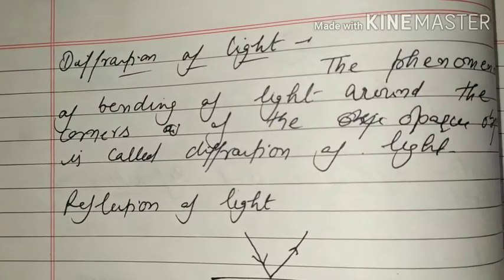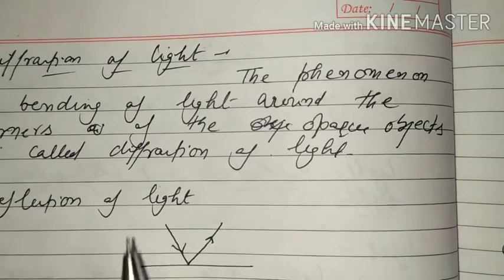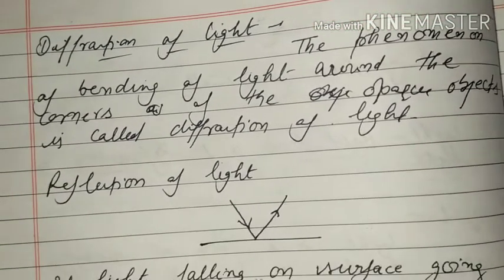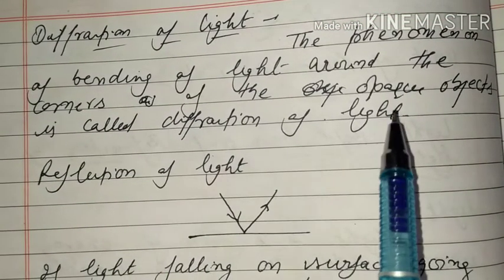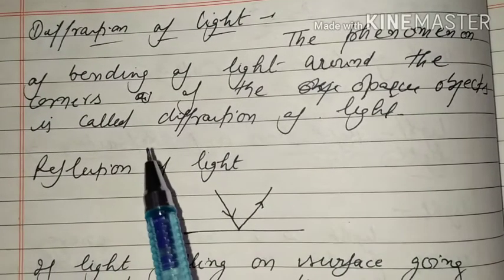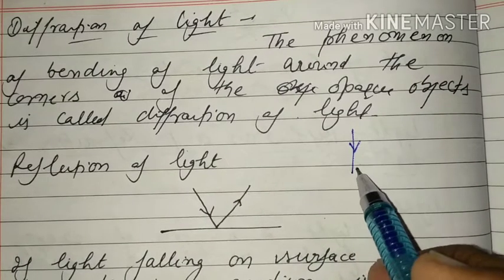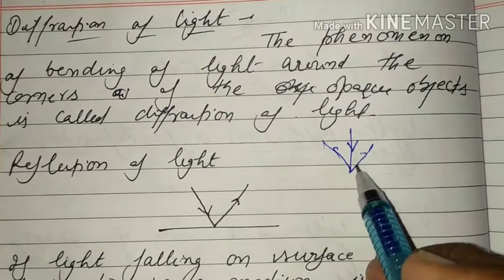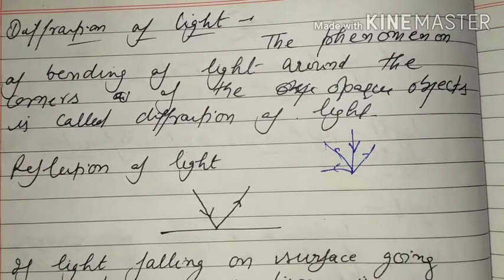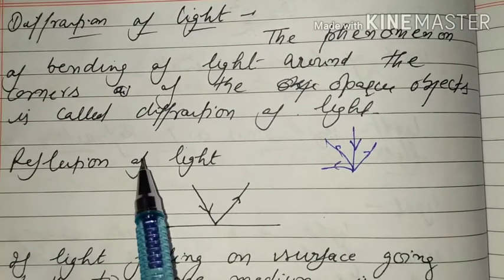we use diffraction of light, the phenomenon of bending of light around the corner of opaque objects, that is called diffraction of light. Like when light falls on this, that is reflected back on all surface, that is called diffraction.